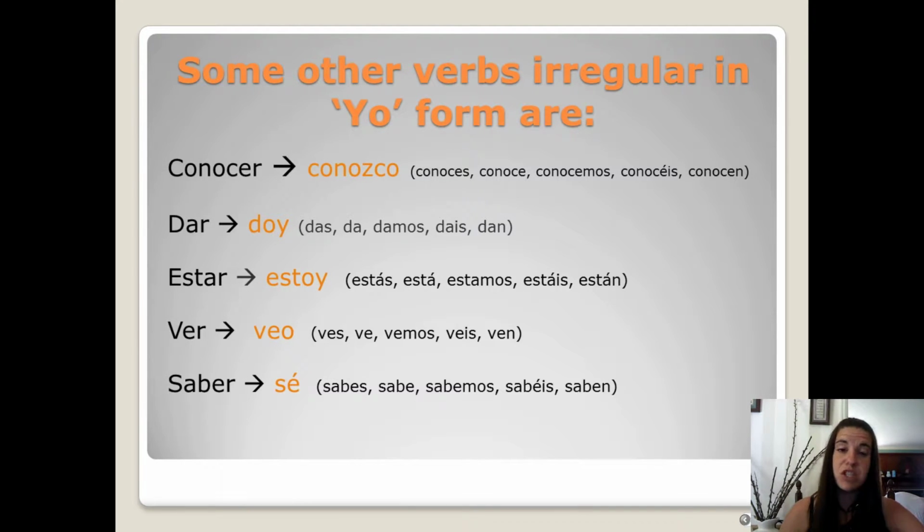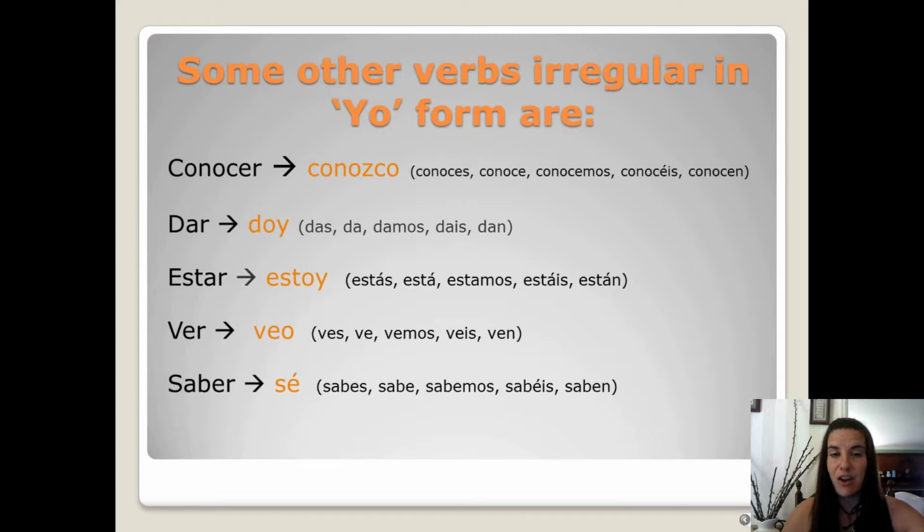Dar, which means to give, in the yo form is doy. After that, it's regular. Das, da, damos, dais, dan. Estar, we've seen this verb. It means to be also. And in the yo form, estoy. It was one of the very first things we learned this quarter. After that, it's regular. Estás, está, estamos, estáis, están.